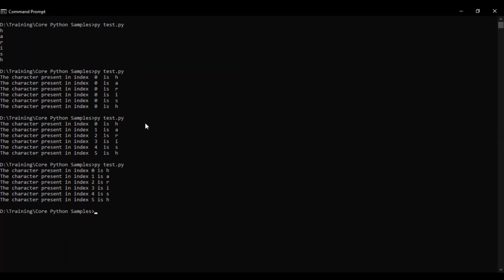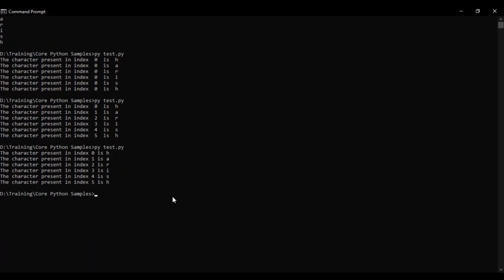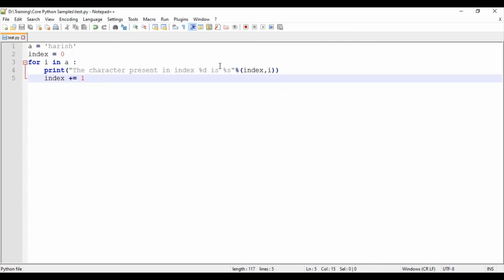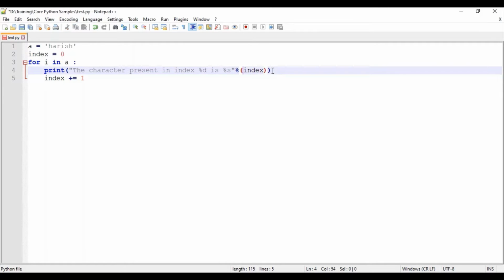The character present in index 0 is H, 1 is A, like that. So percentage %s is a string formatter, and it can accept numbers too, whereas percentage %d is an integer, a numeric formatter. So in that we cannot give a string value. Suppose I change this order: first I want I comma index. But the first value I is a character, so it's a string. That cannot be assigned to percentage %d.